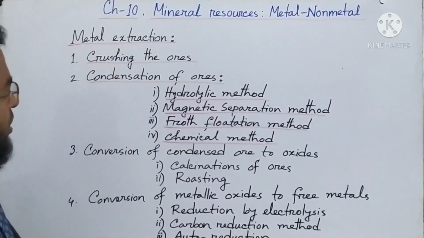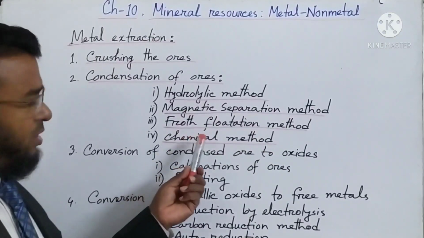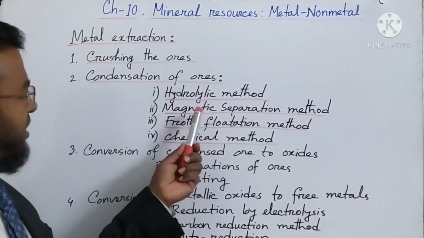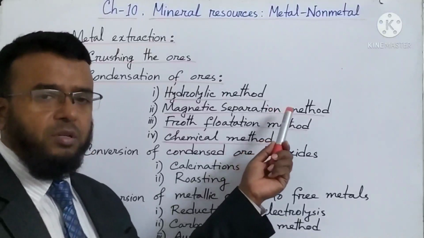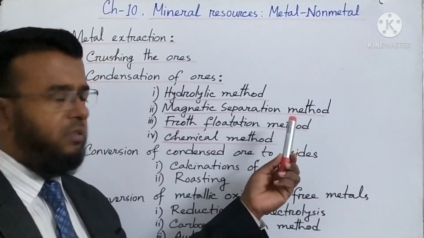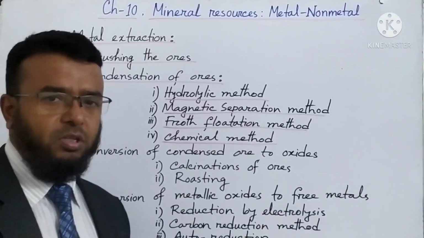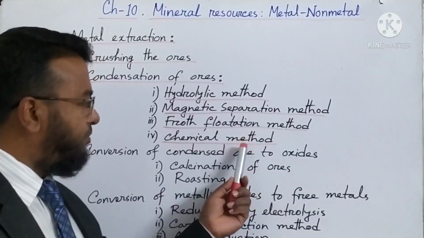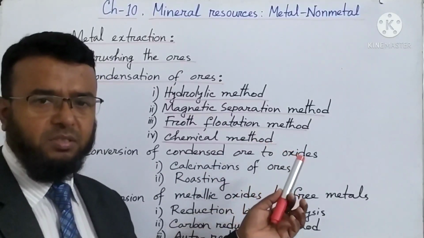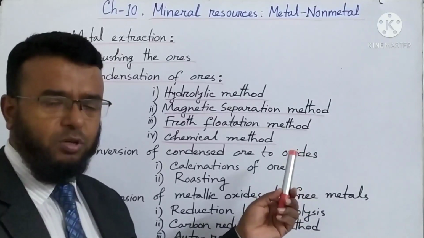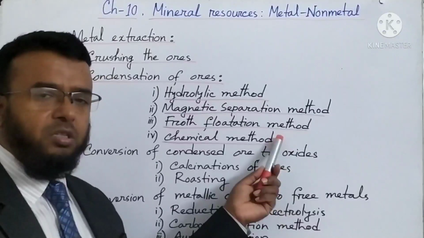These we have already discussed in the previous classes. Through the chemical method, there are some steps. We have got the pure aluminum oxide from the bauxite by that method.